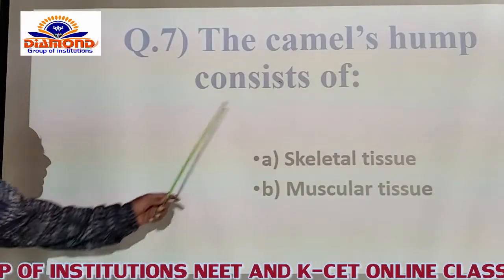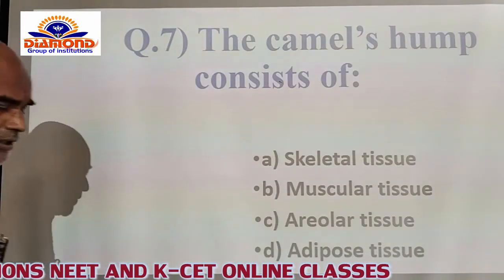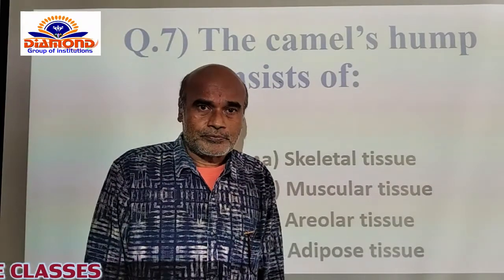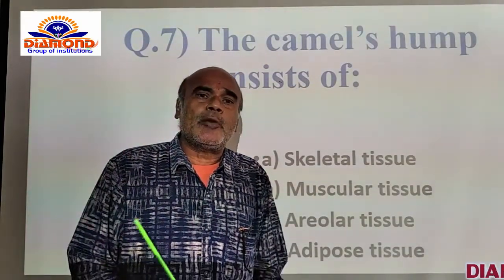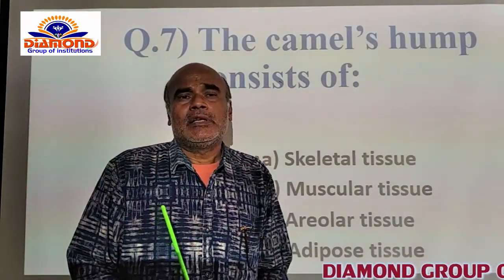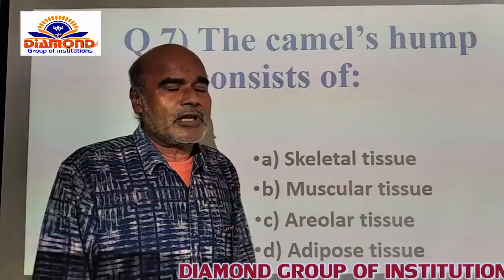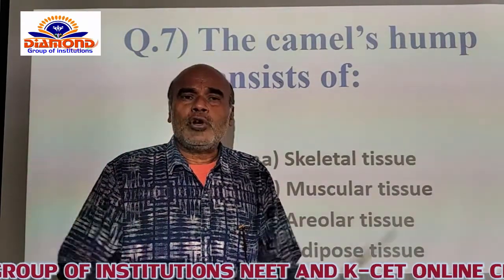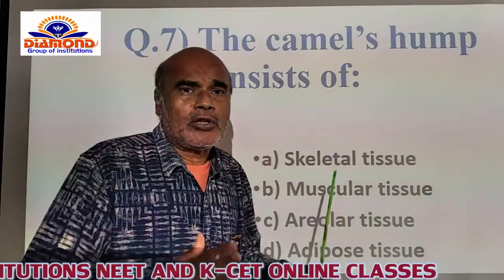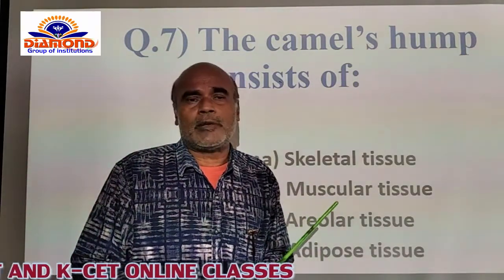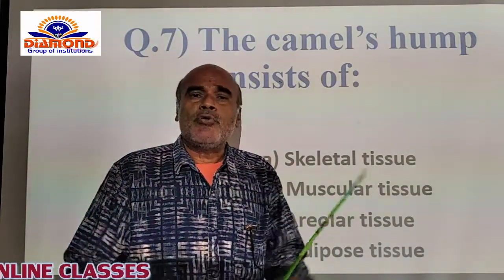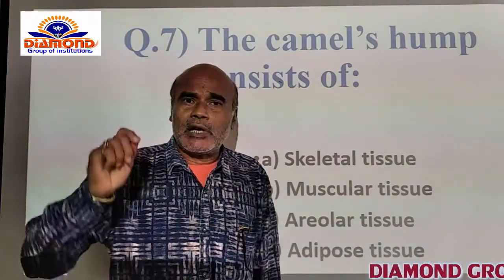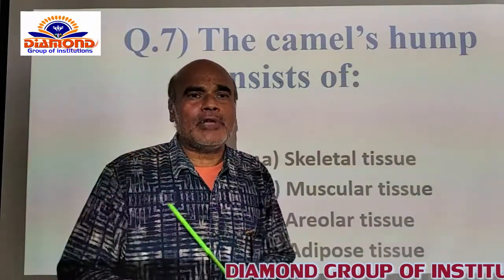The camel's hump consists of? Here the camel is popularly named the desert animal itself, the ship of the desert also. Why? Because so many adaptive characters are present in the body of a camel. That's why the camel perfectly leads a terrestrial mode of life. A lot of adaptations are developed by the camel to conserve water. So one among the adaptive characters of the camel is the hump, which is confined to the upper part of the forelimb.